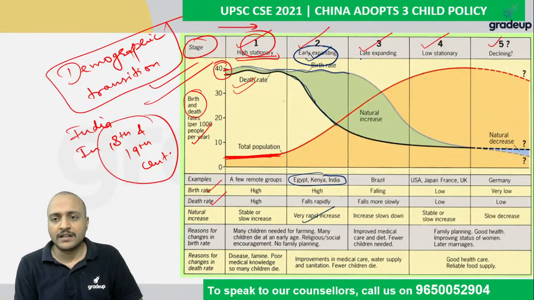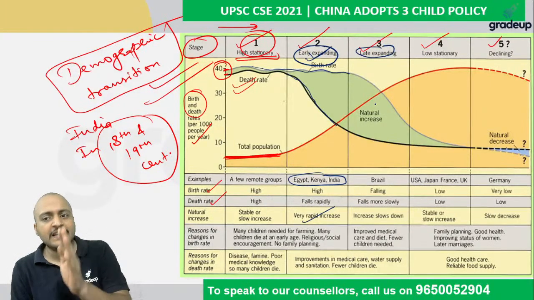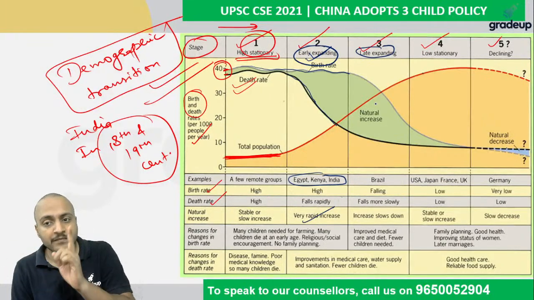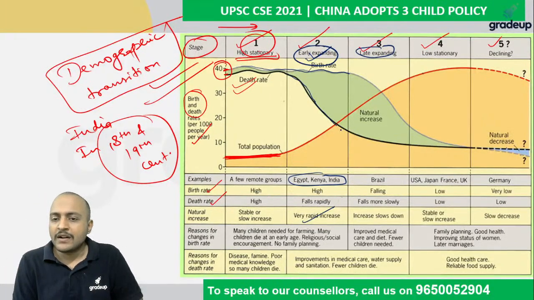Now talking about the third, late expanding. That means population is still increasing, but not at that pace. Why? Because death rate is still reducing to a low level. However, birth control programs and family planning initiatives will start showing results, and the birth rate is also going to reduce.